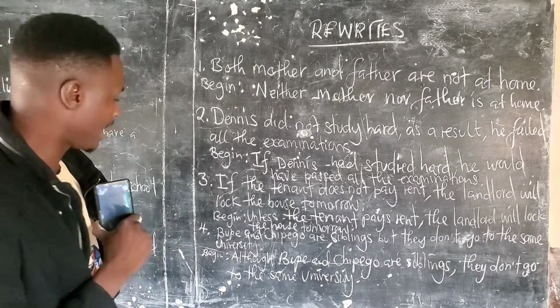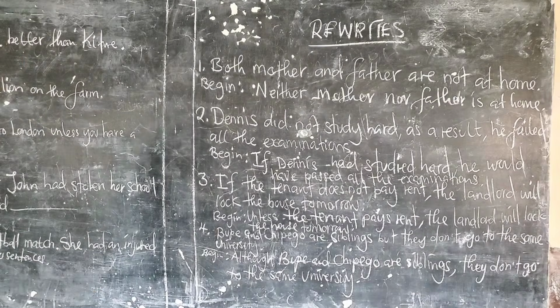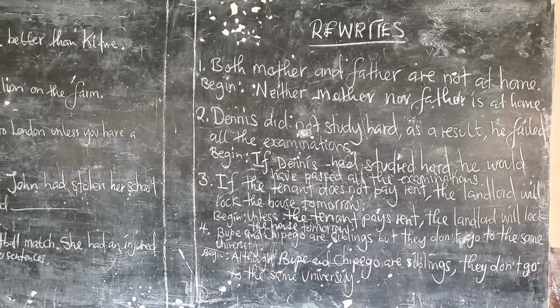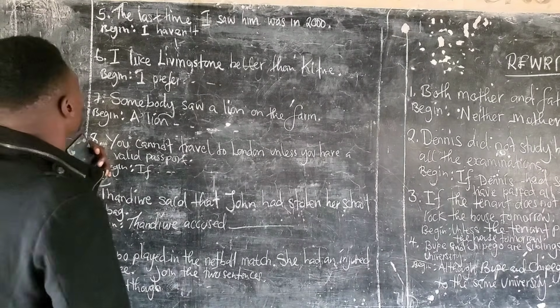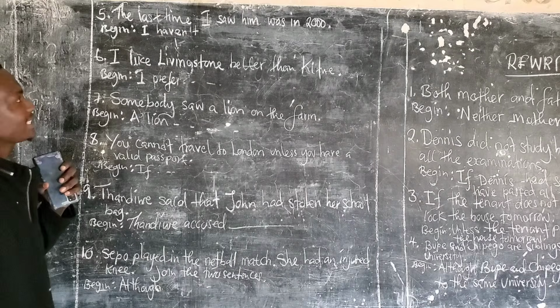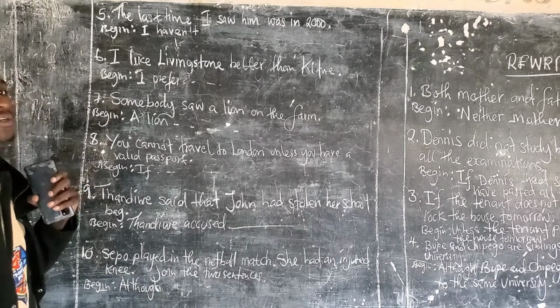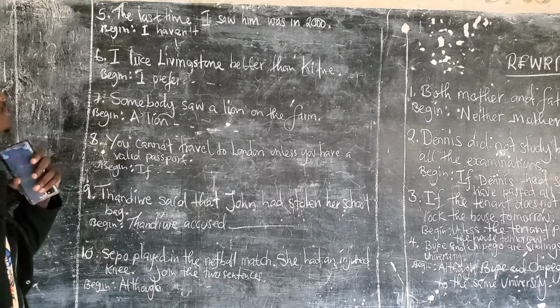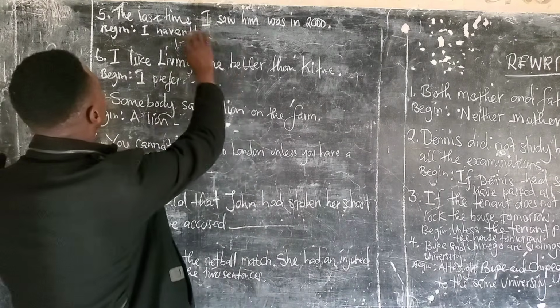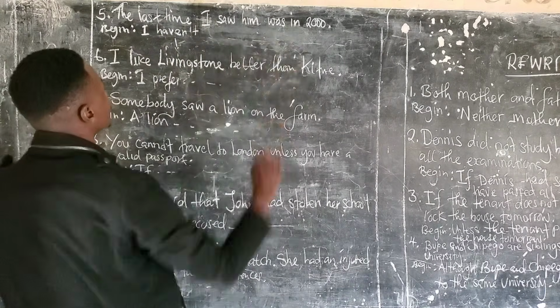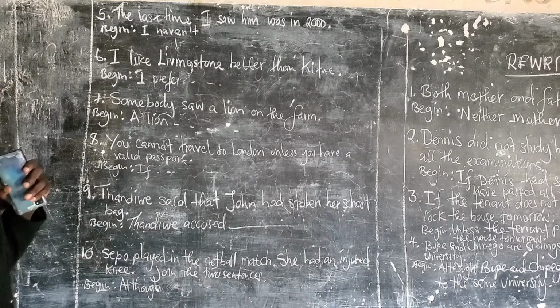Let's go to question 5. Question 5 here is saying, the last time I saw him was in 2000. The last time I saw him was in 2000.